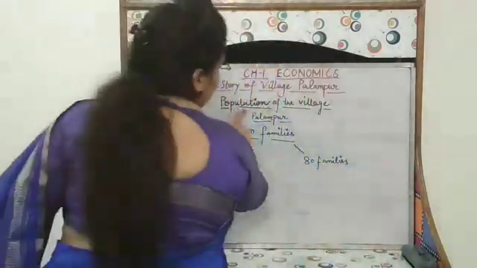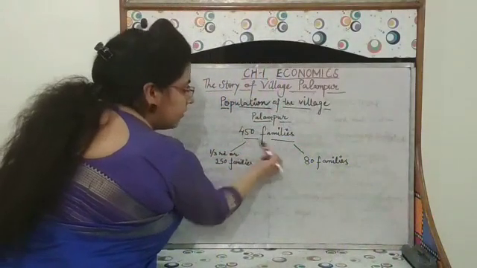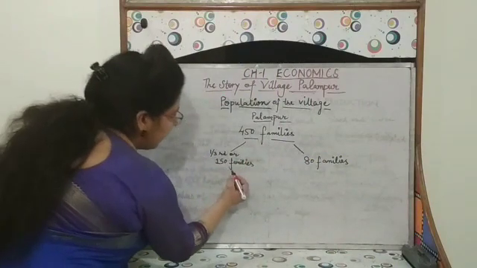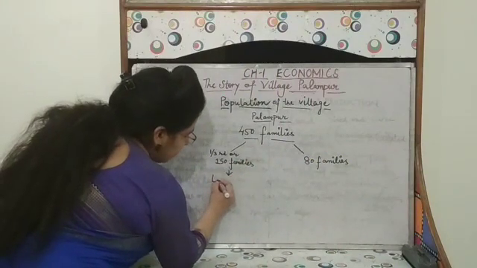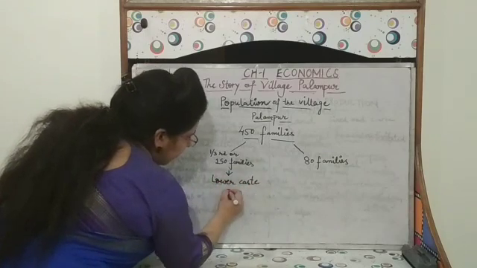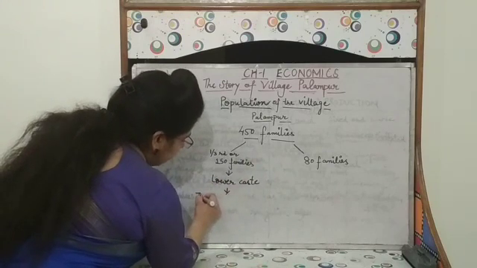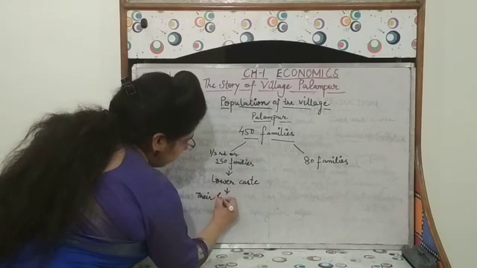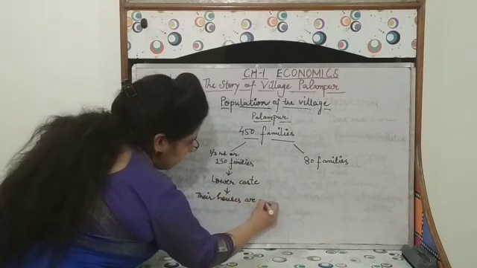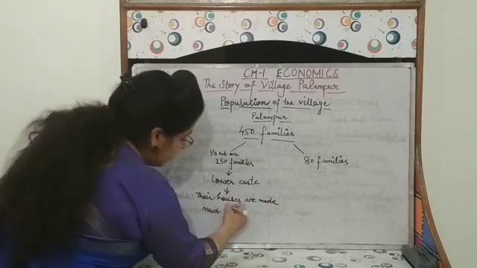Now, population of the village Palampur. Here, 450 families are living in this village, out of which 1/3 or 150 families are lower caste families. Then their houses are made of mud and straw, means they are living in kacha houses.